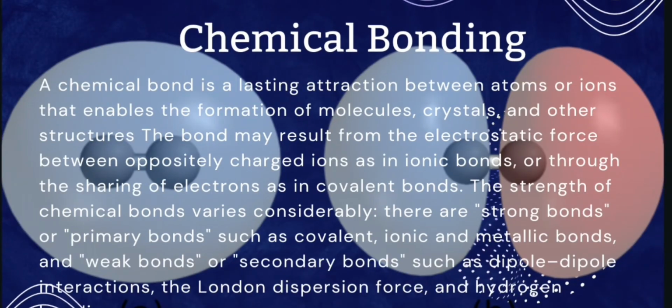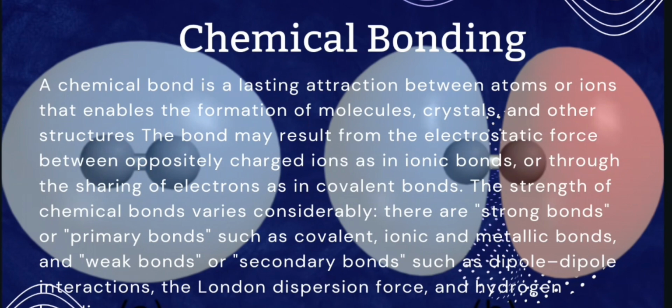Chemical bonding. A chemical bond is a lasting attraction between atoms or ions that enables the formation of molecules, crystals, and other structures. The bond may result from the electrostatic force between oppositely charged ions as in ionic bonds, or through the sharing of electrons as in covalent bonds.